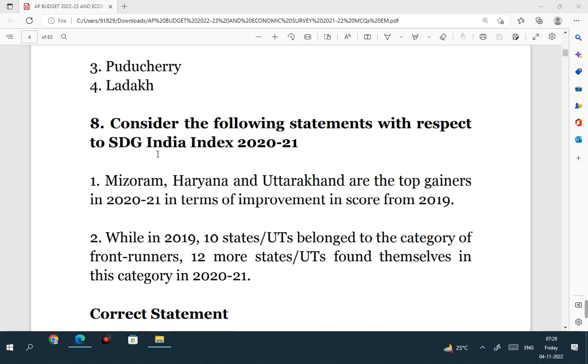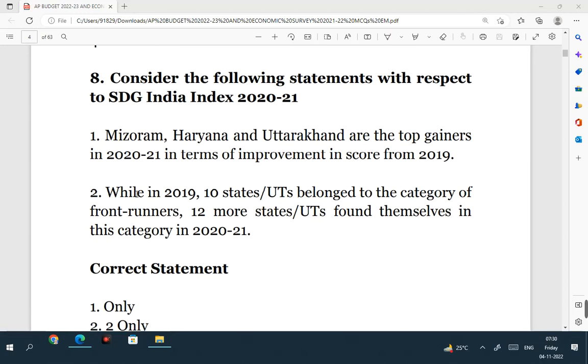Consider the following statements with respect to SDG India Index 2020-21. See the first statement. Mizoram, Haryana and Uttarakhand are the top gainers in 2020-21 in terms of improvement in score from 2019. This is a correct statement.